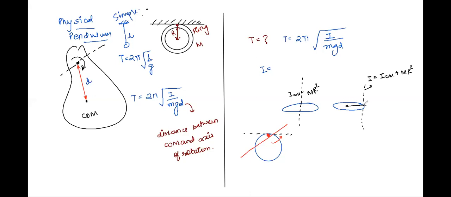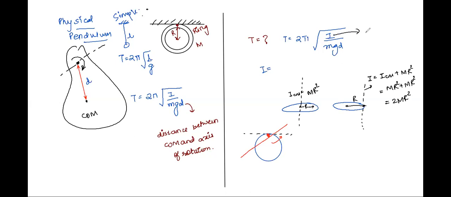And here is the radius r, right? Now we have the value of ICM as mr square. So we'll add mr square to mr square and get 2mr square, right?